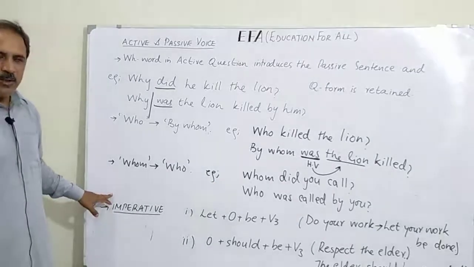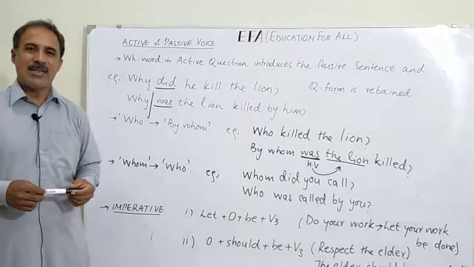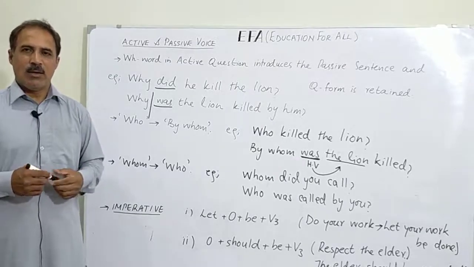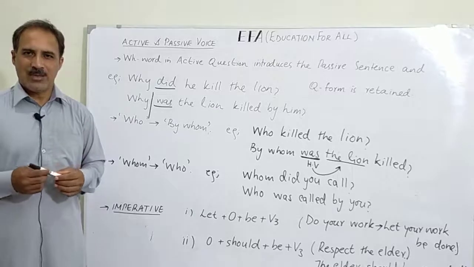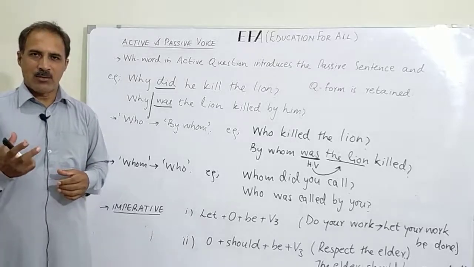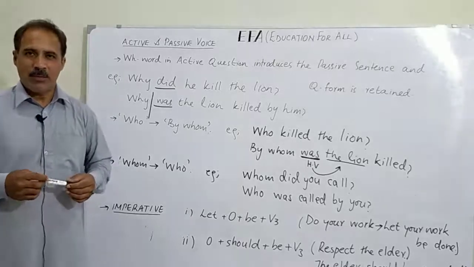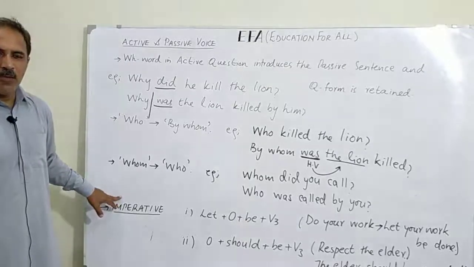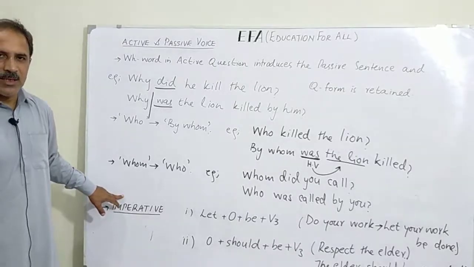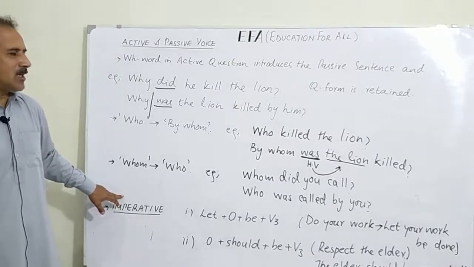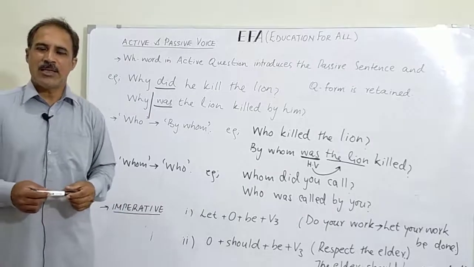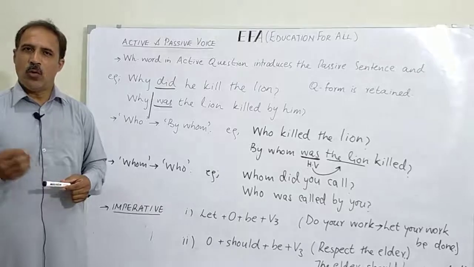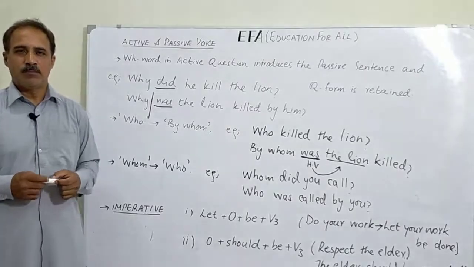Now, the next important point in active voice, passive voice is imperative sentences. What are imperative sentences? Imperative sentences are those which express a command or an order, a piece of advice. So, in these types of sentences, you will see that the sentence structure changes from SVO to VO, and in some cases only V, only verb.